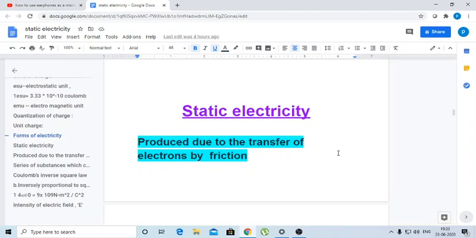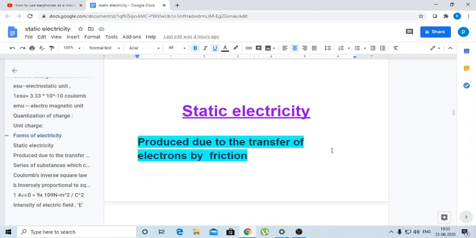So if two objects are rubbed, then electrons are transferred from one object to another object. This process of giving charge to a substance is known as electrification. When two substances are rubbed, due to the friction, electrons are transferred from one object to another.